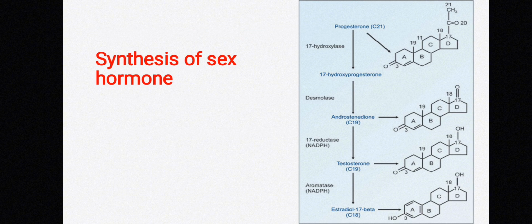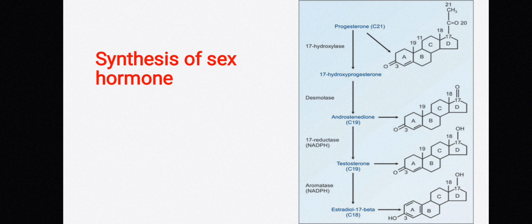As cholesterol is the precursor of all steroid hormones, cholesterol is acted upon by the enzyme 20,22 desmolase and gets converted into pregnenolone. Pregnenolone, in the presence of 3 beta HSD and delta 4,5 isomerase, gets converted into progesterone. Progesterone gets converted into 17 hydroxyprogesterone in the presence of 17 hydroxylase enzyme.